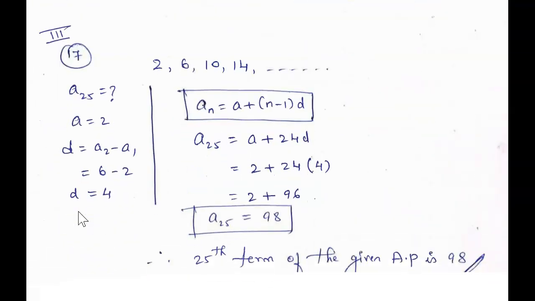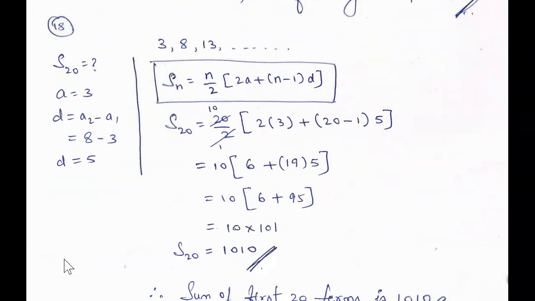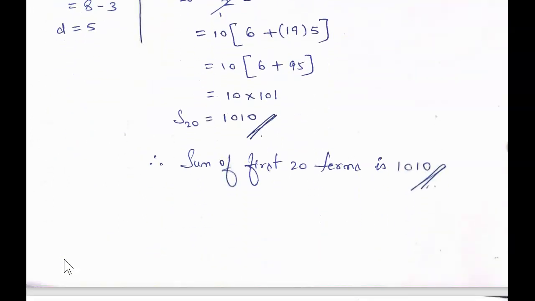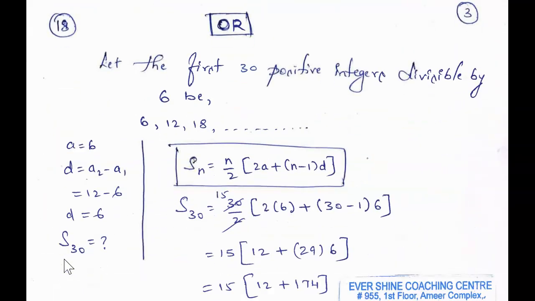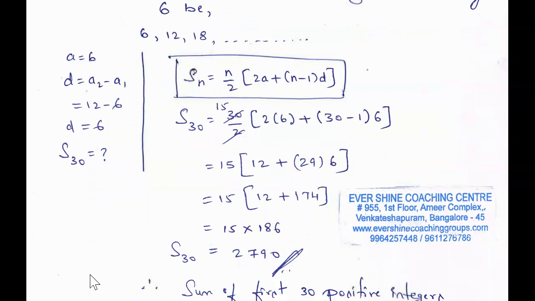Okay. Third main. As you can see here, third main, question number 17. This is the answer. Next, question number 18. Here in question number 18, there is a choice question, or. Or means you can answer either that question or this question, but here we have solved both the cases. You can see here the solution. As you can see here, the answer is on the screen. I have described each and every step in detail and even the solution.